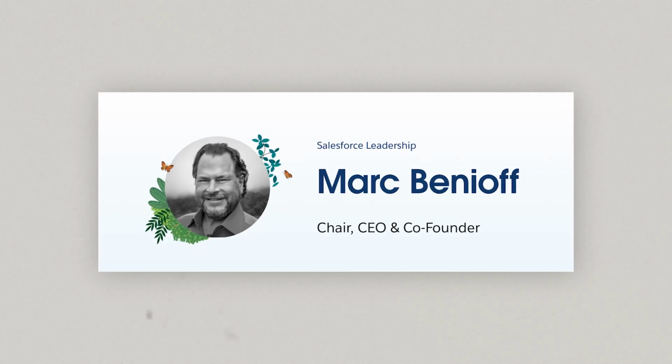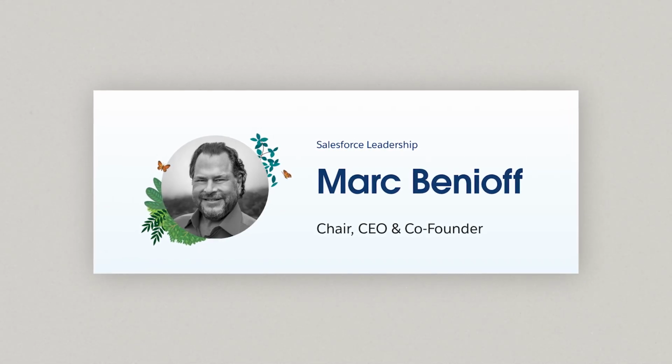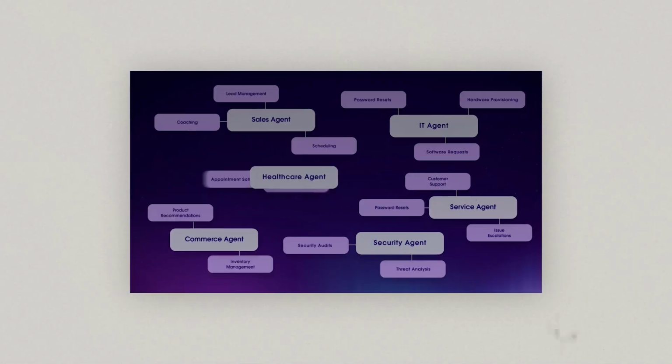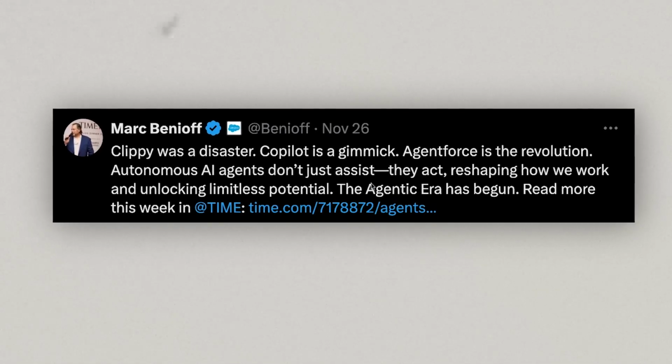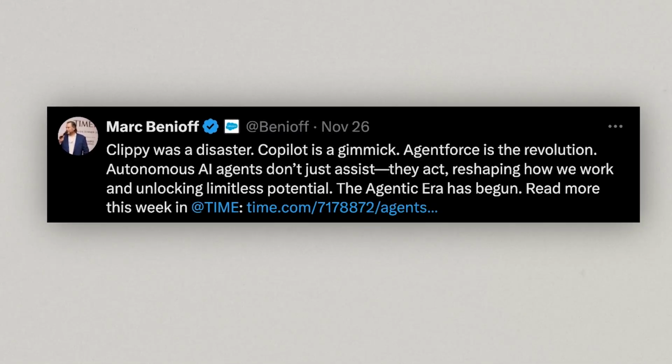So, very timely, Mark Benioff, CEO of Salesforce, is also agreeing with you, and they're launching Agentforce. So he's writing, Clippy was a disaster and Copilot is a gimmick. Agentforce is the revolution. Do you think he wrote it, or do you think a large language model was prompted to write it by some aspiring content marketing executive somewhere in the organization? Yeah. Anyway, autonomous AI agents don't just assist, they act, reshaping how we work.